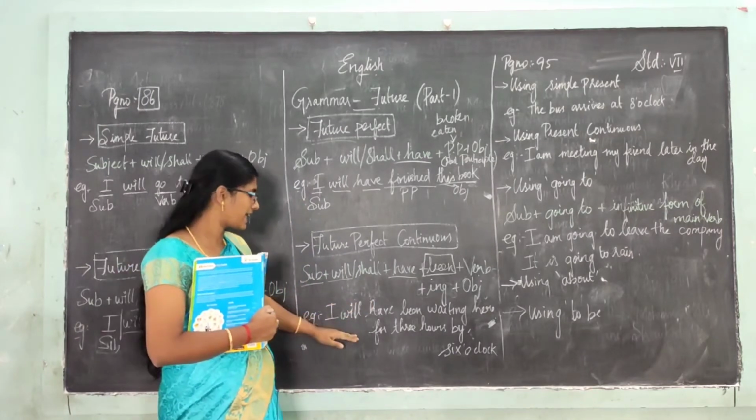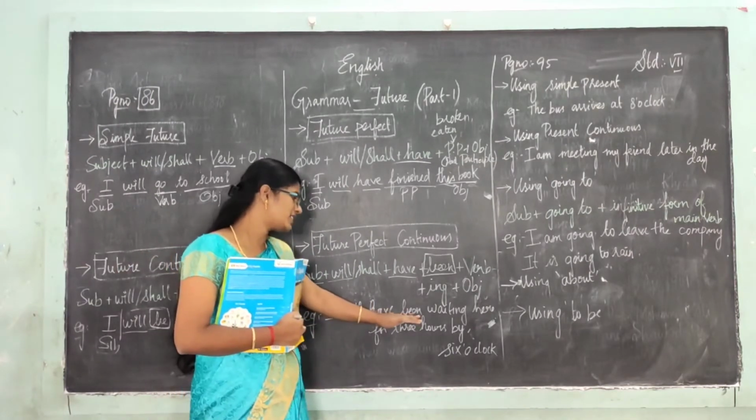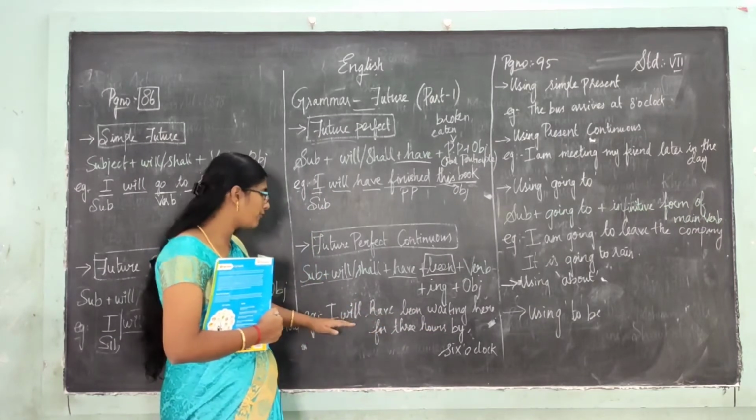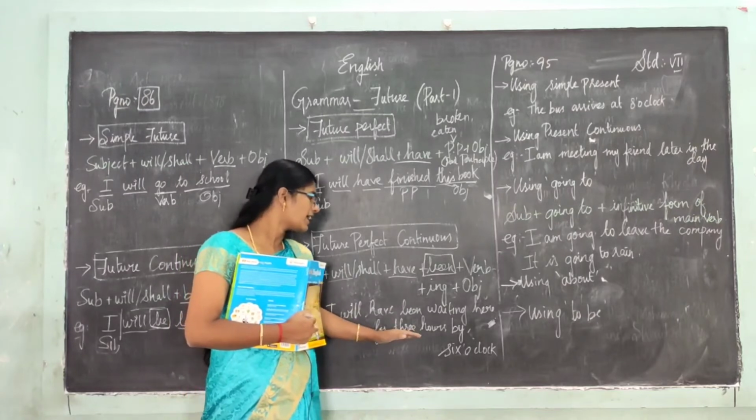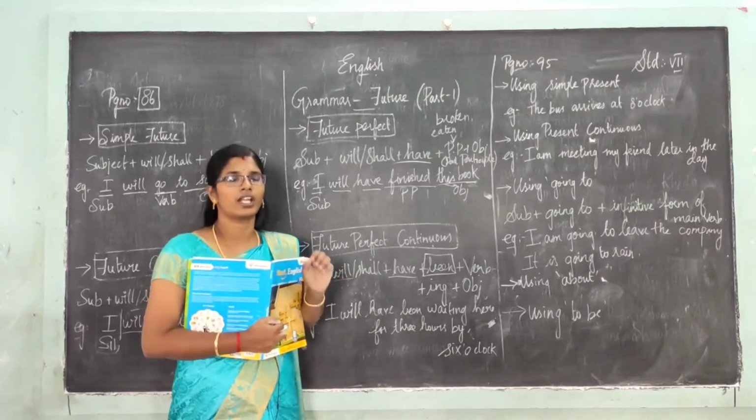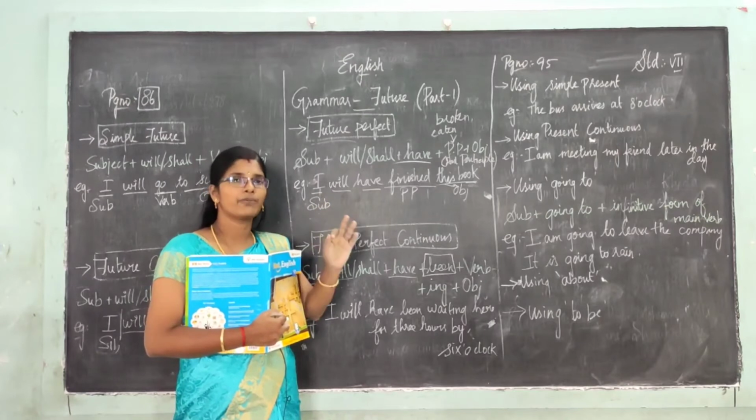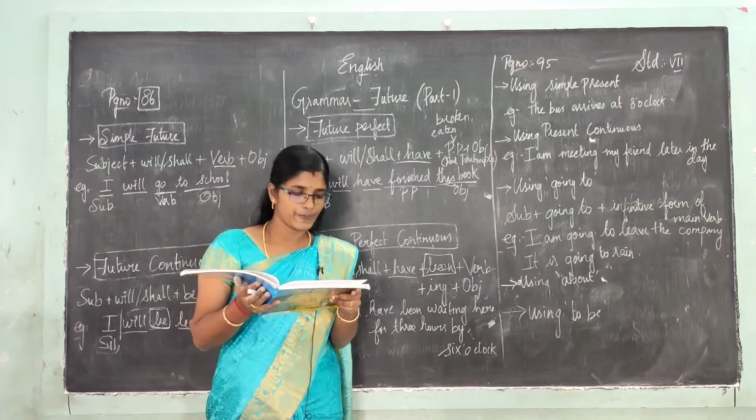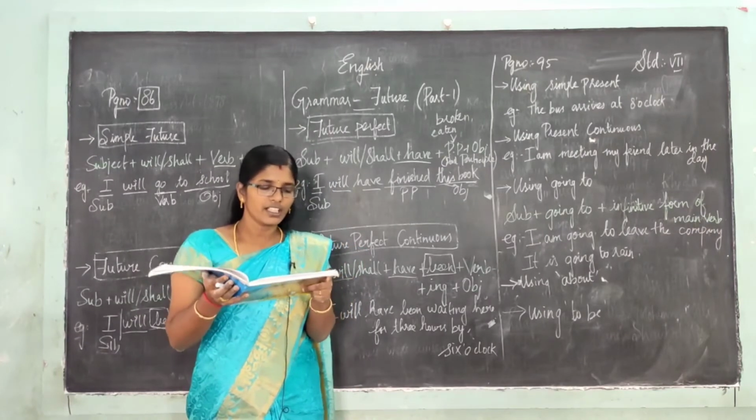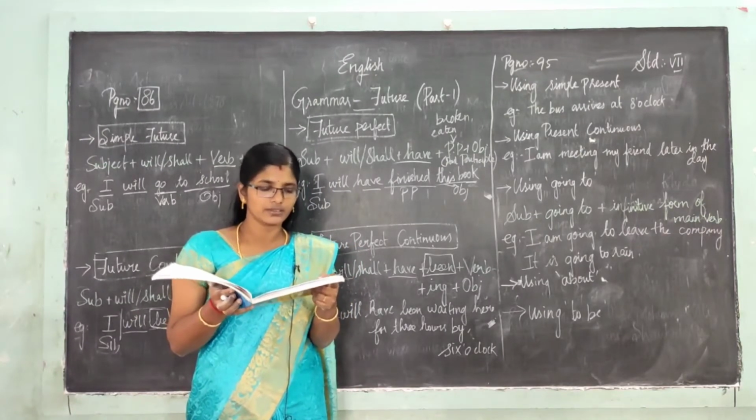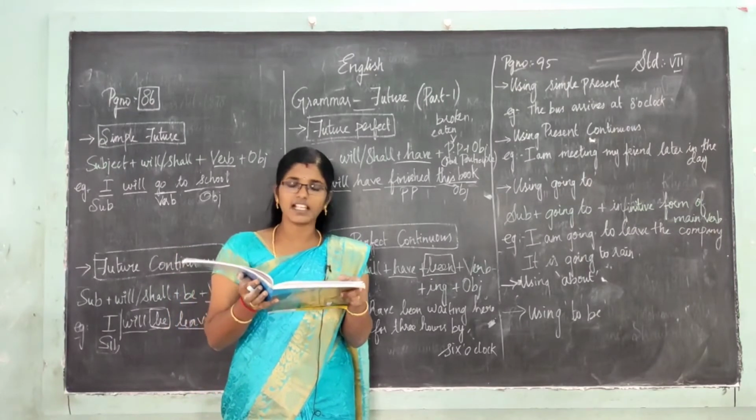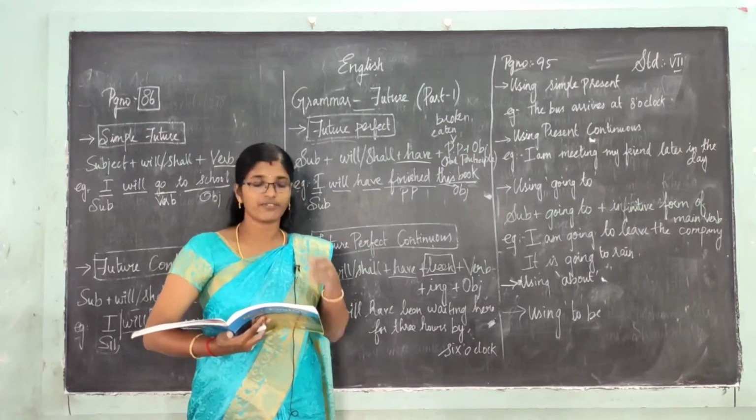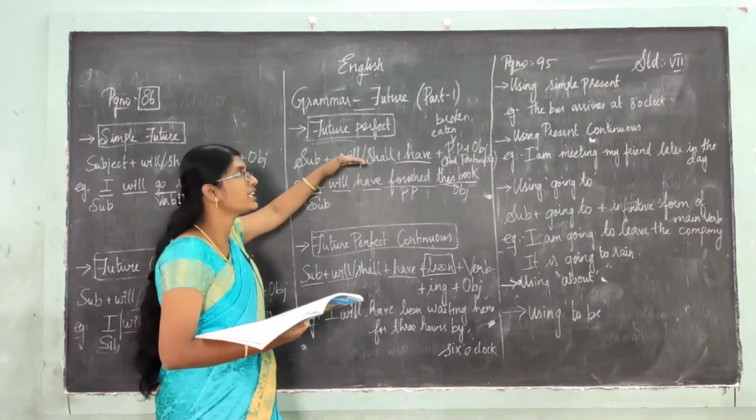So let's look at the sentence. I will have been waiting here for 3 hours by 6 o'clock. Now from 6 o'clock onwards I am waiting here for 3 hours, they are saying. ஓகேவா, so look at the statement they have given you. The future perfect continuous is used to project ourselves into future and look back. It refers to the unfinished action.